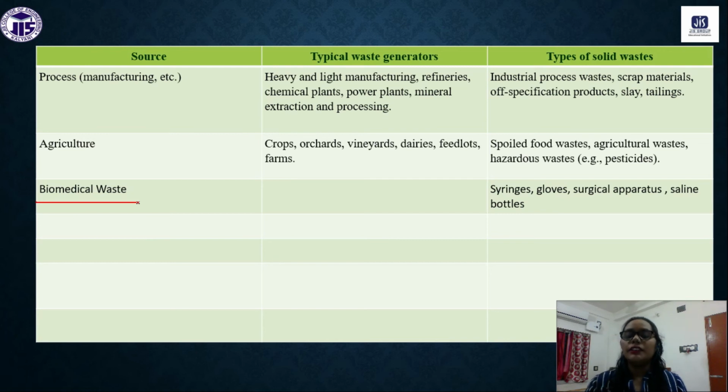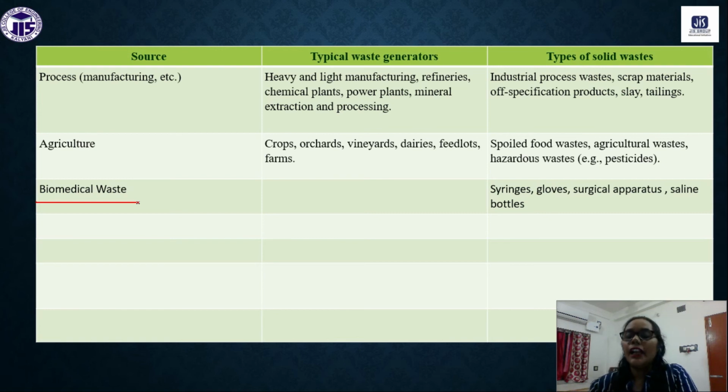They all belong to the category of biomedical solid waste, and we should manage this biomedical waste well. Otherwise there will be a detrimental effect for not managing this biomedical waste properly.